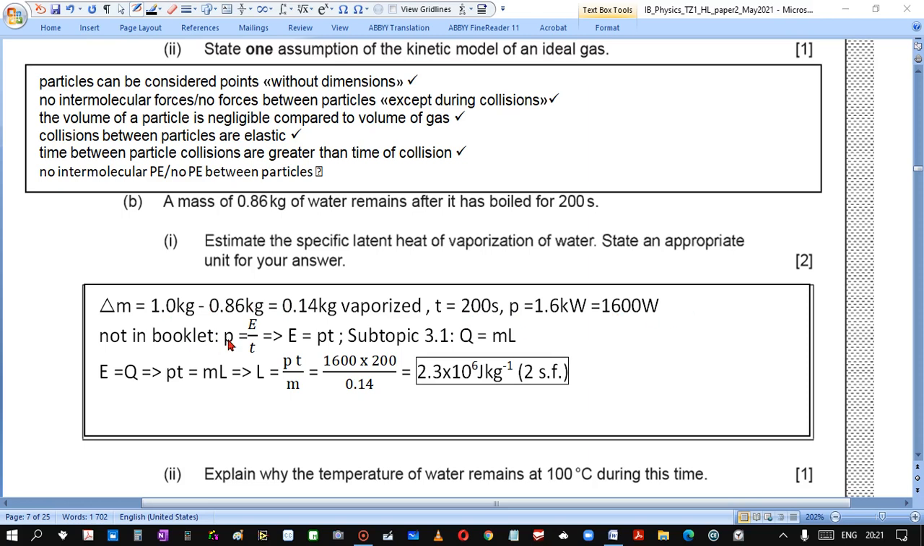Not in the booklet, we have the formula for power. It is energy over time. It means that energy equals power times time. From subtopic 3.1 we get the formula for energy Q, here Q because it is heat energy, equals m L. So Q equals E. So P t equals m L, L equals P t over m. We put numbers and we get the value in joule per kilogram.